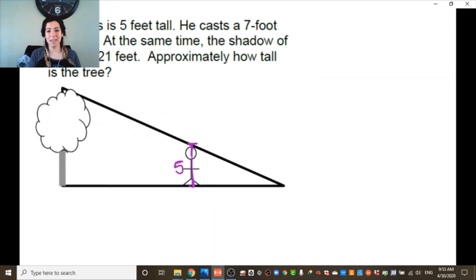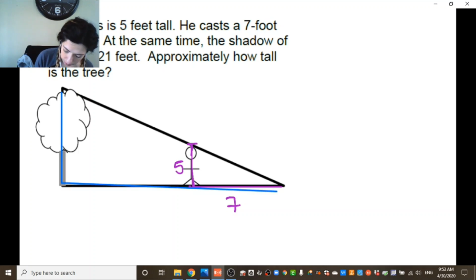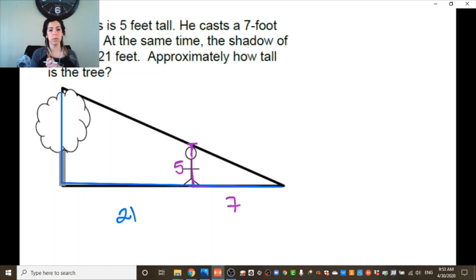It says that he casts a 7-foot shadow. So this section from here to here, it is 7 foot. At the same time, we have the shadow of a tree is 21 feet. So the shadow of this tree that we have in here, so the base, this section from here to here is 21. How tall is a tree?